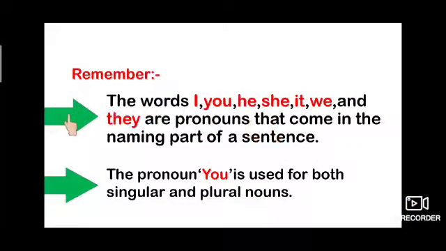We should remember these points. What we have learnt: the words I, you, he, she, it, we and they are pronouns that come in the naming part of a sentence. All these pronouns which we have learnt now come in the place of the naming part. The pronoun you is used for both singular and plural nouns. So please children, remember this point.